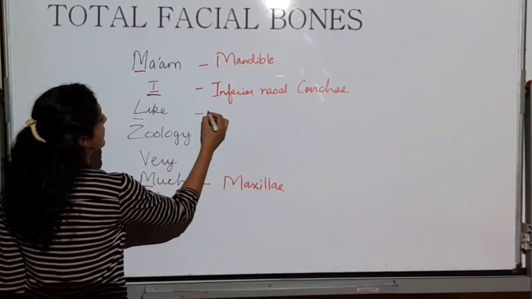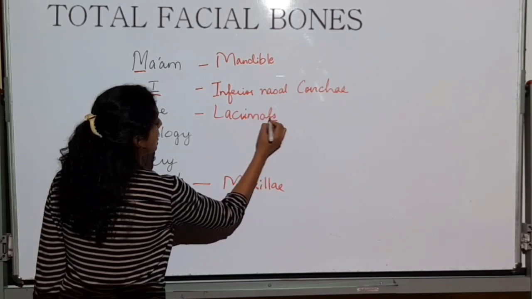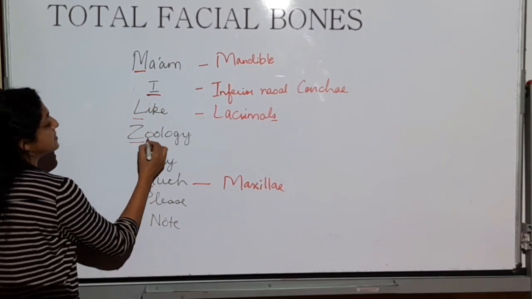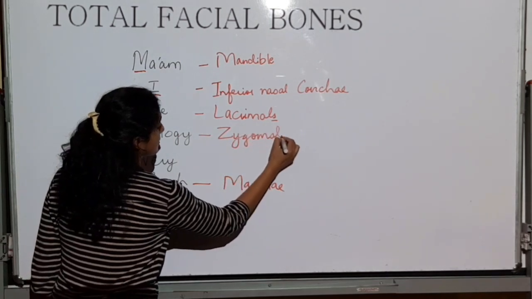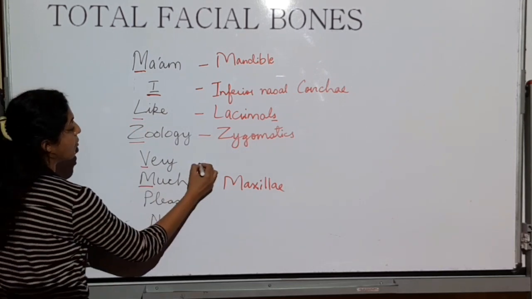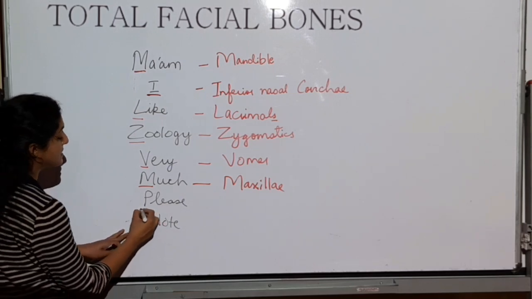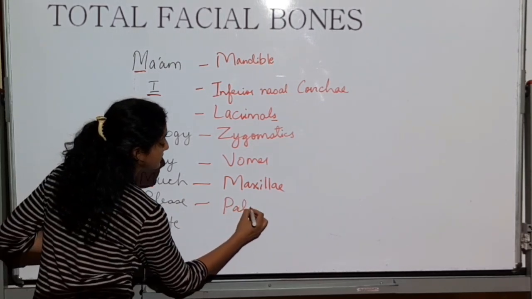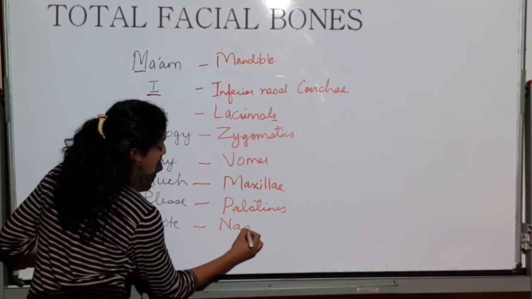Then from L write lacrimal. Again L's because 2 in number. From Z write zygomatic. From V write vomer. Please note, from P write palatine. From N write nasal.